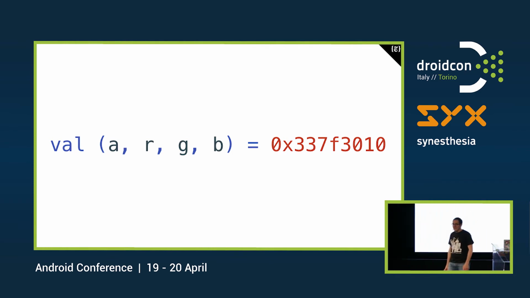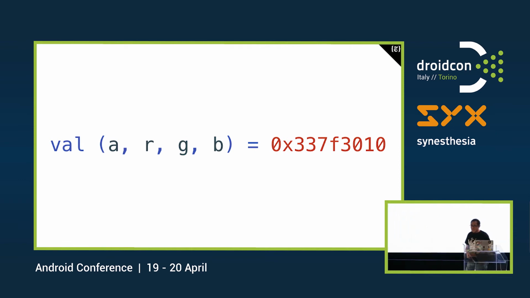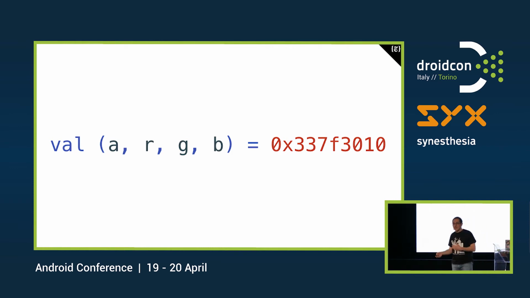So, well, this is weird. We have like 4 letters, which possibly are color components, and an integer number, right? It's nothing else. I don't know how that could work. Well, let's see how actually it works, and then let's see how they make it work.